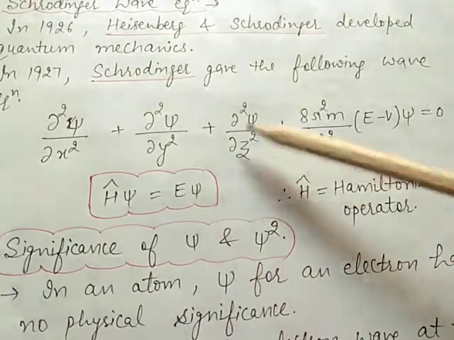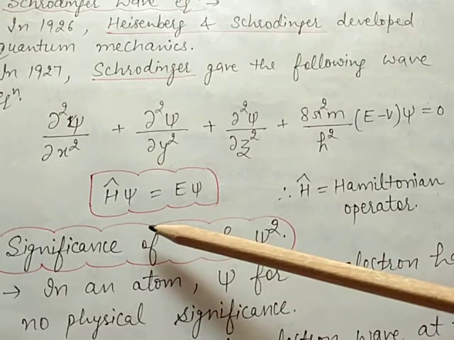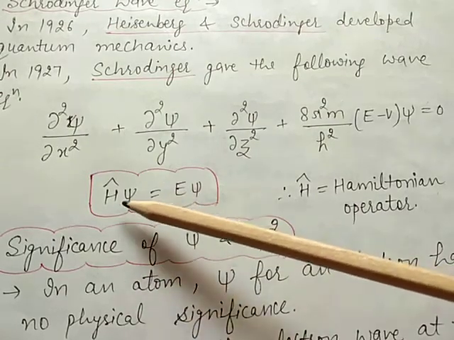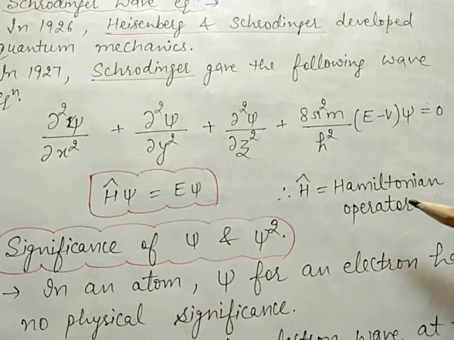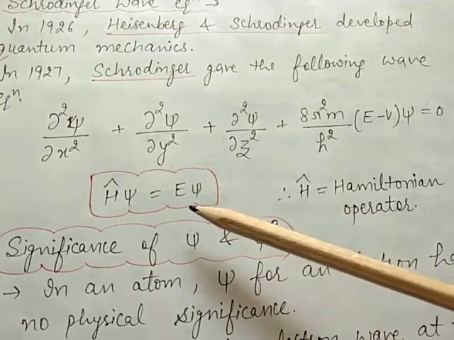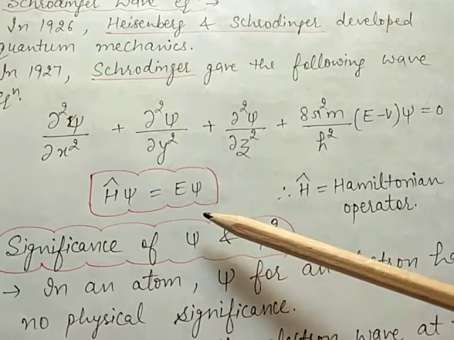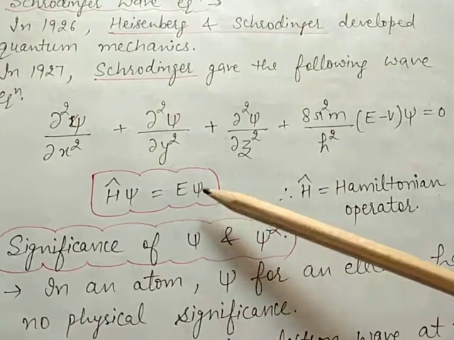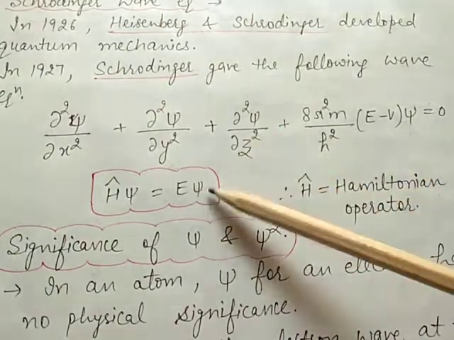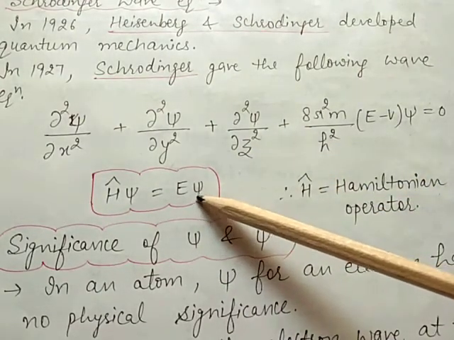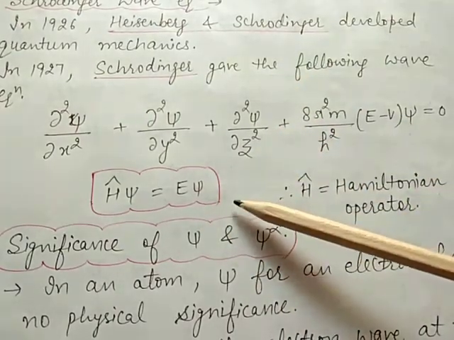This equation is also represented in this form: H psi equals E psi, where H is the Hamiltonian operator. This equation may be written in this form. E and psi are obtained from the solution of the Schrödinger wave equation.